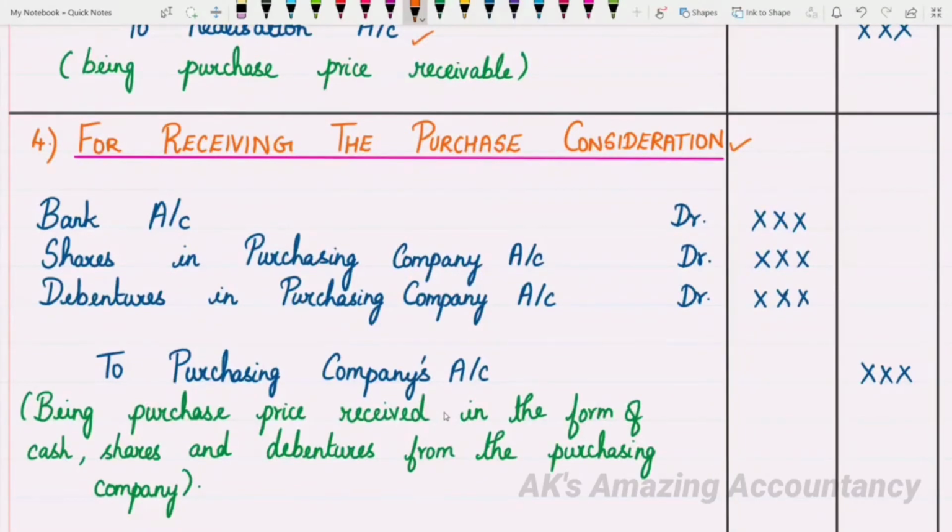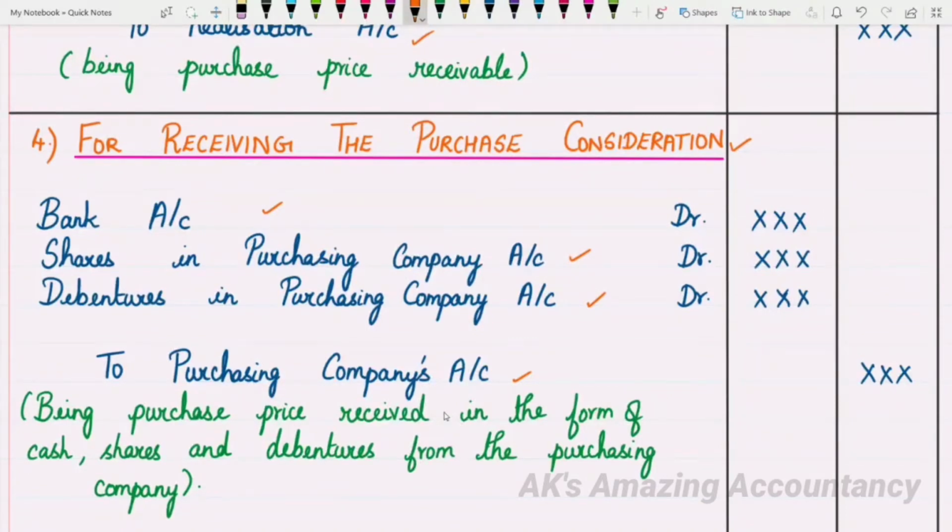Let us see now. The journal entry which you will make here depends upon how the purchase price was received, that is in what form: whether it is received in the form of cash, or in the form of shares, or in the form of debentures. So the entry will be bank account debit, shares in purchasing company account debit, debentures in purchasing company account debit, to purchasing company's account. Whatever is the name of the purchasing company, that name will come here.